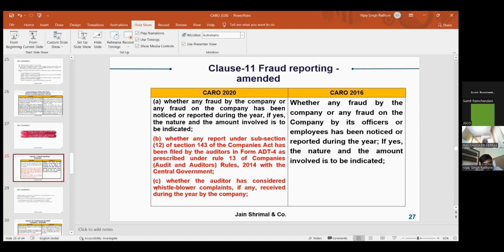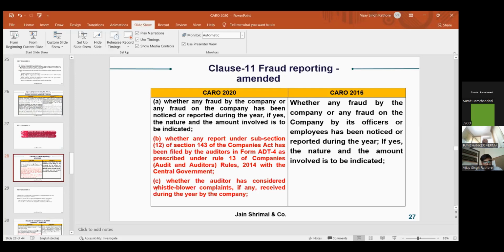Another amendment in this clause is that any complaints received from a whistleblower have to be properly dealt with by the management. So it means that in existing companies there should be a system of receiving complaints from any person, which we can call whistleblower complaints, and those have to be properly dealt with by the management.